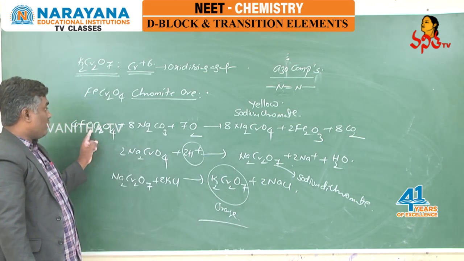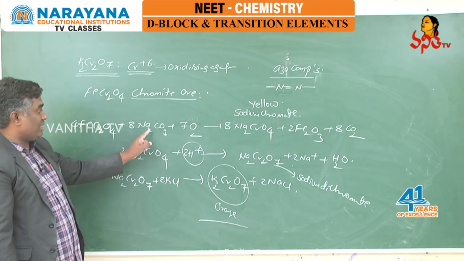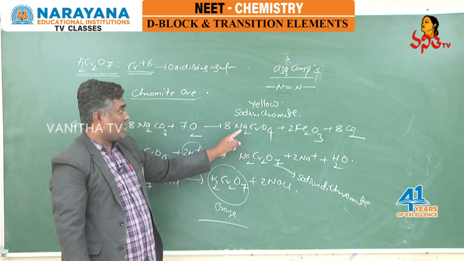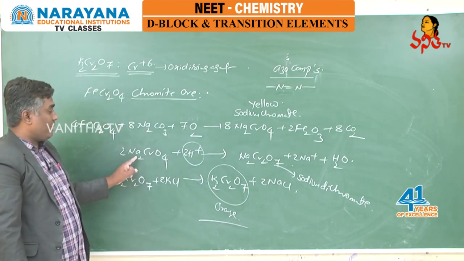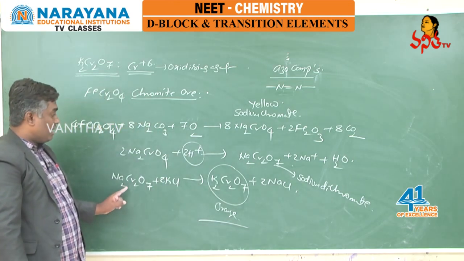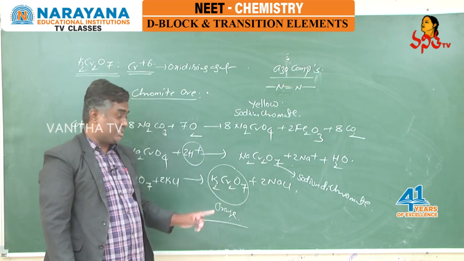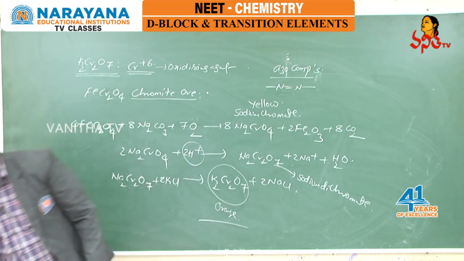Means chromite ore on reaction with Na2CO3 in oxygen gives yellow colored sodium chromate. Sodium chromate in acidic medium forms sodium dichromate. Sodium dichromate on treatment with KCl, ultimately we are getting K2Cr2O7. This is the preparation method of K2Cr2O7.